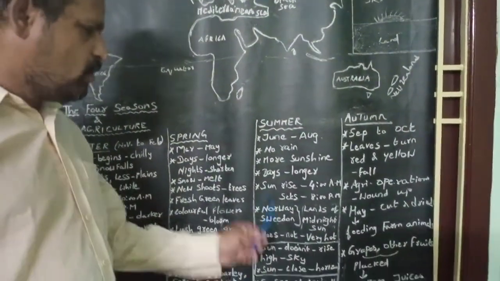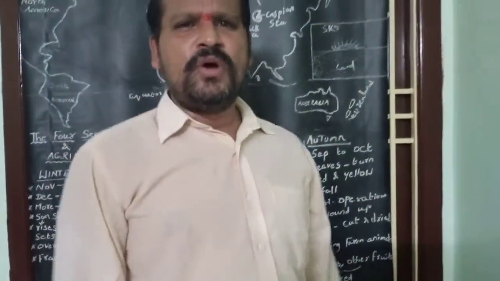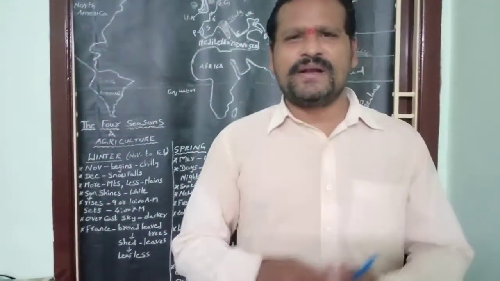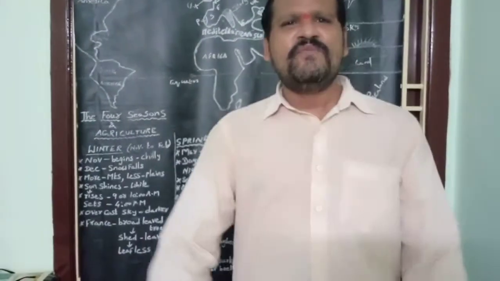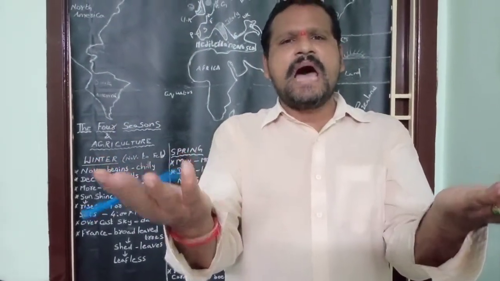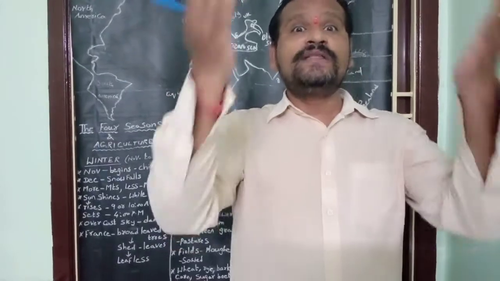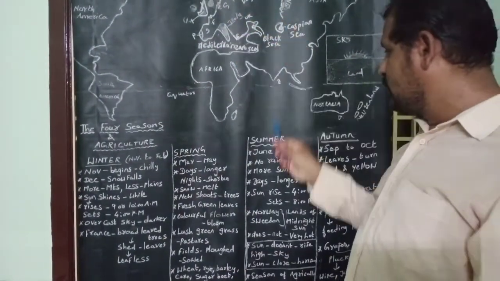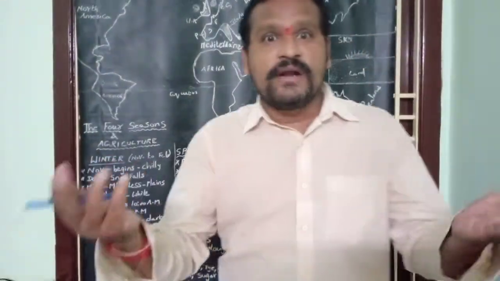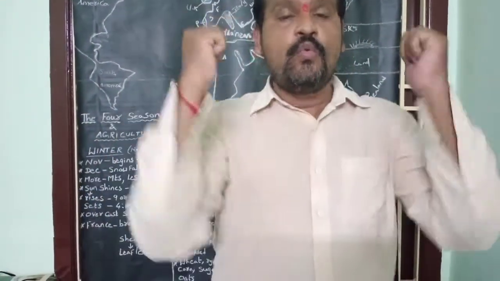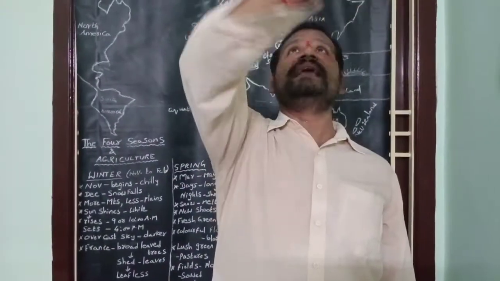Now, my question is, though sunlight is present in Europe continent during summer season more than 16 hours in a day, Europe continent doesn't get very hot. Why? Children, listen very carefully to this question. Because the sun does not rise high in the sky.